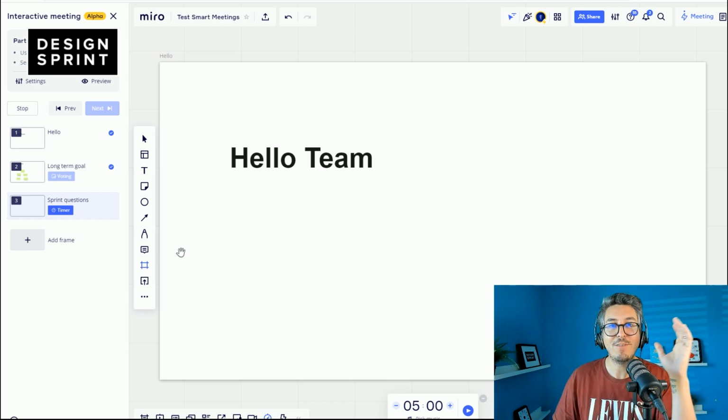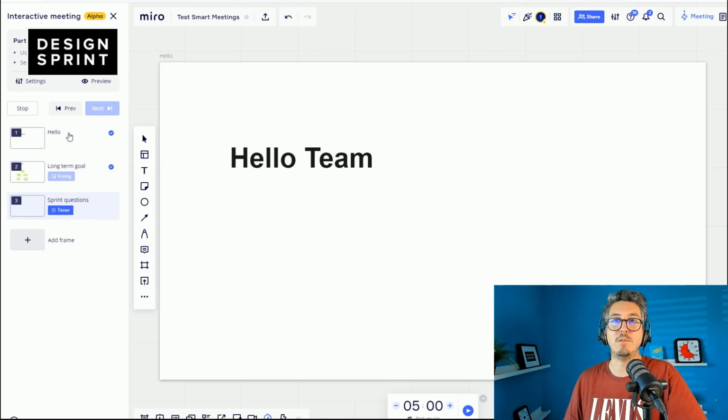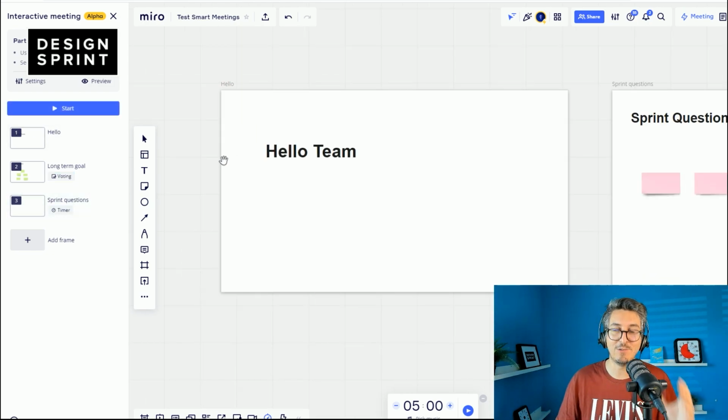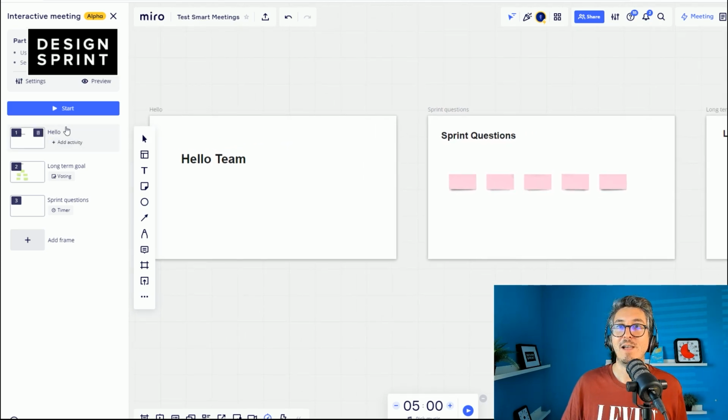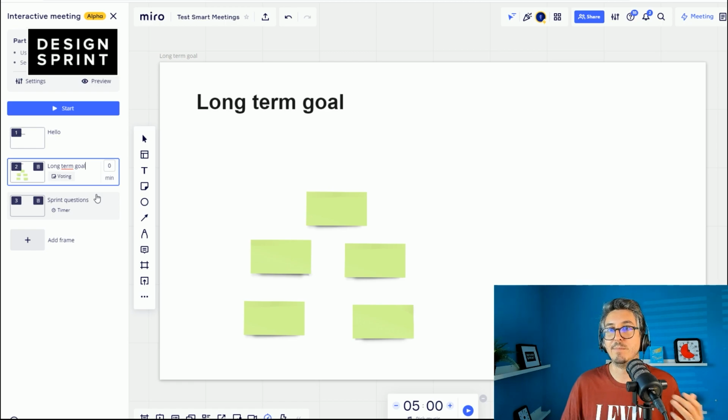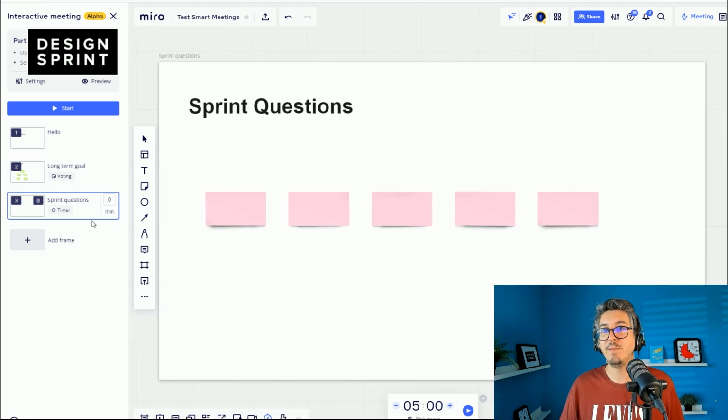Yeah, so I'm not very sure how useful it is to have these pre-built activities, because you can trigger them at any time in your workshop, maybe just to save one click. But I don't exactly know what's the point of this. So what I will do right now is use the amazing Keynote style functionality. I can create my slides. I can go next in my workshop. And that's exactly what I want to do. I'm not sure I'm going to use the timer. I'm not sure I'm going to use the set activities, because it doesn't look to do anything specific at this point.